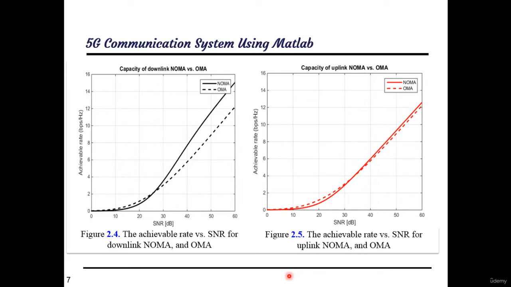for downlink and uplink respectively in case of NOMA with respect to orthogonal multiple access. Also, figures 2.4 and 2.5 are for another type of fixed power allocation. In figures 2.2, 2.3, 2.4 and 2.5, it is noted that the orthogonal multiple access system outperforms the NOMA system in terms of the achievable rate at low signal to noise ratio. This is due to the NOMA suffering from interference between users at low signal to noise ratio, which will be discussed through the course content.